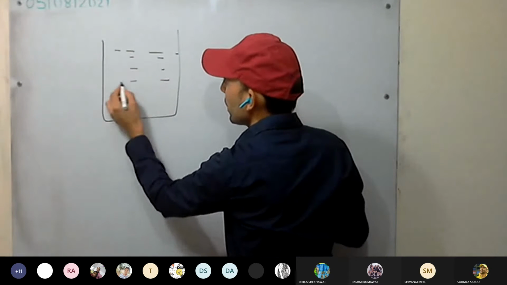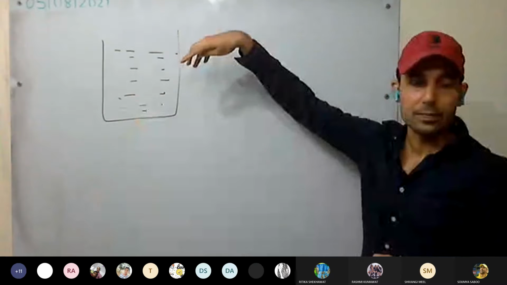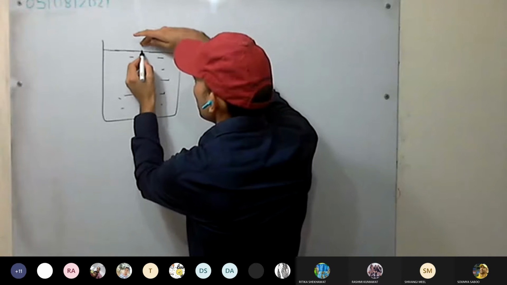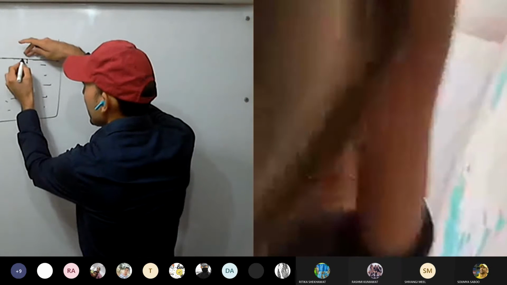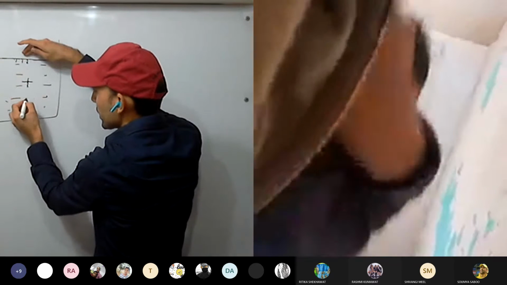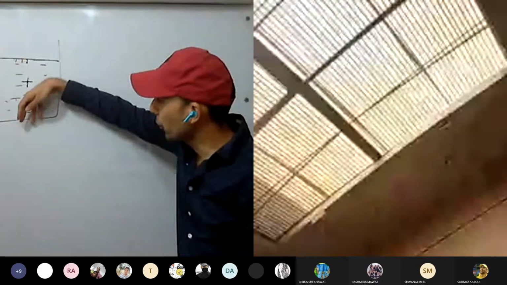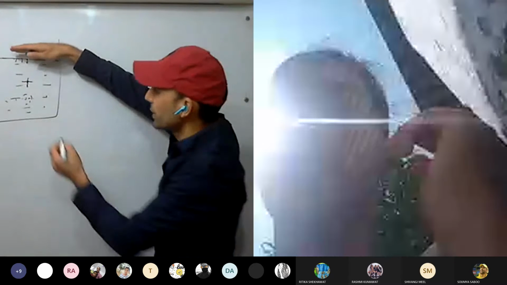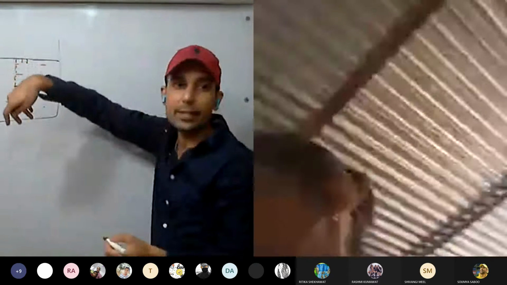Now instead of solid, we have the liquid. Does this liquid apply force? Yes. See here, this is the surface. Below its surface, it is going to apply force. Here the molecules are applying force downward, and here as well they are applying force in all directions. So liquid also exerts force below its free surface.